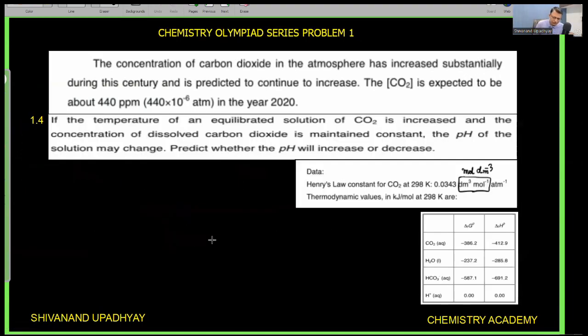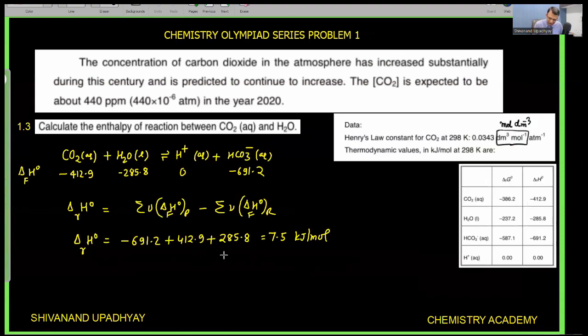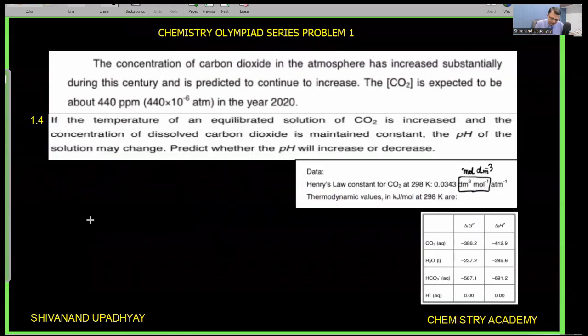Now the next question is, if the temperature of an equilibrated solution of carbon dioxide is increased and the concentration of dissolved carbon dioxide is maintained constant, because we know about the solubility of gases, if you increase the temperature, solubility is going to decrease. But they are saying that we have maintained the concentration of dissolved carbon dioxide the same. The pH of the solution will what? So from here we got that this is an endothermic reaction. Delta H naught of reaction is positive.